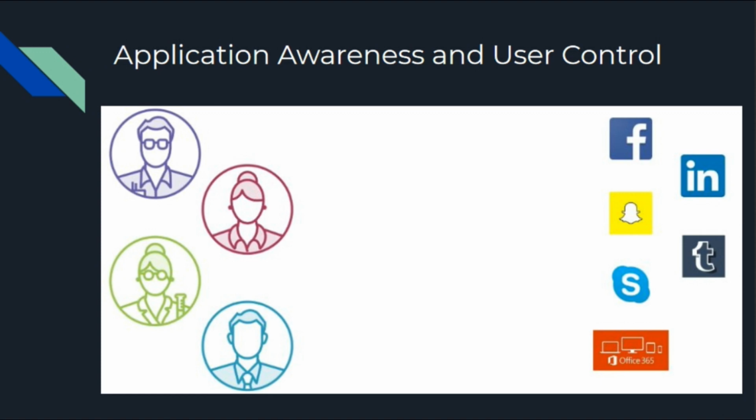Application awareness means it visualizes the applications, what applications are being used or misused in our organization. When we are looking at a user on the inside of our network trying to access the outside network, here is what application awareness can do. For example, one of our engineers needs access to Facebook, LinkedIn, Skype or Office 365, but may not be allowed to use Snapchat or Tumblr because they are more private or personal things.